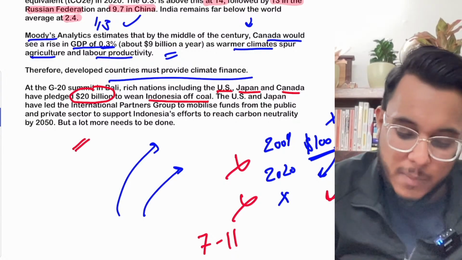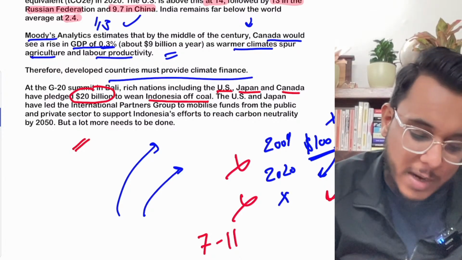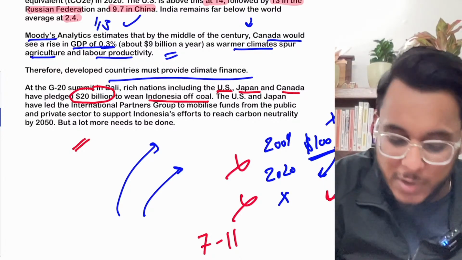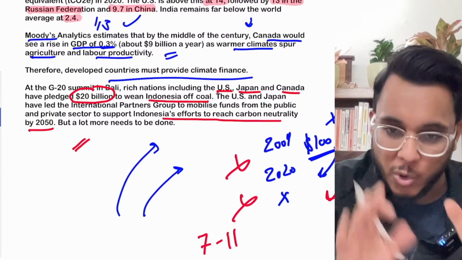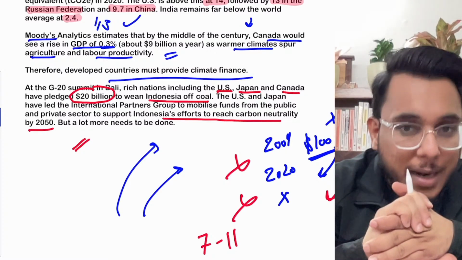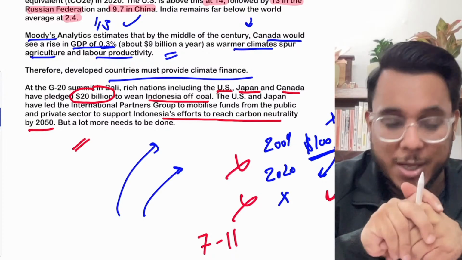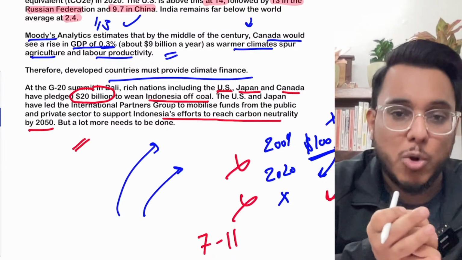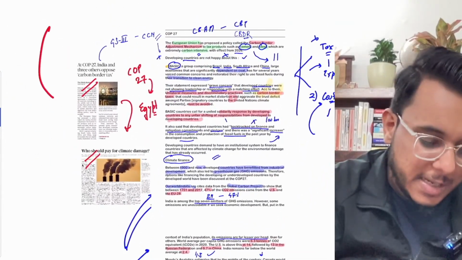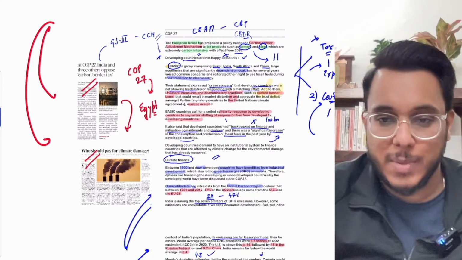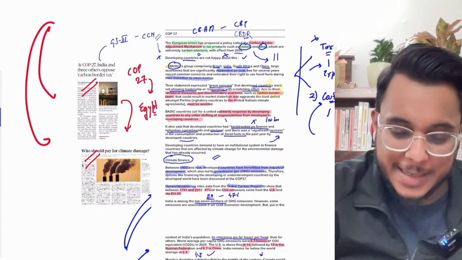$20 billion will be provided. So these countries are providing it, and this will help Indonesia reach carbon neutrality by 2050. Good, very good. But what about the other countries? They also require the finance, they also require the money, but in that direction nothing concrete has been done. So this is all about these two articles. Now moving to the next article.